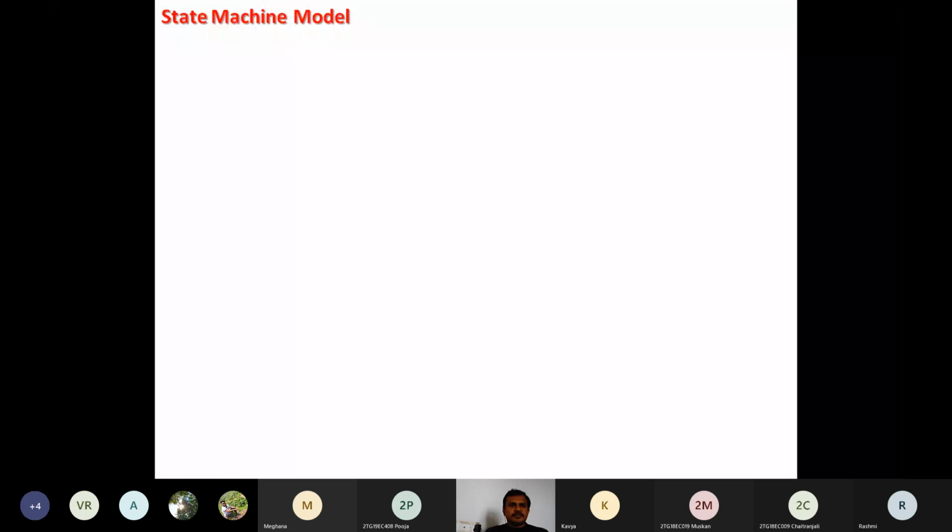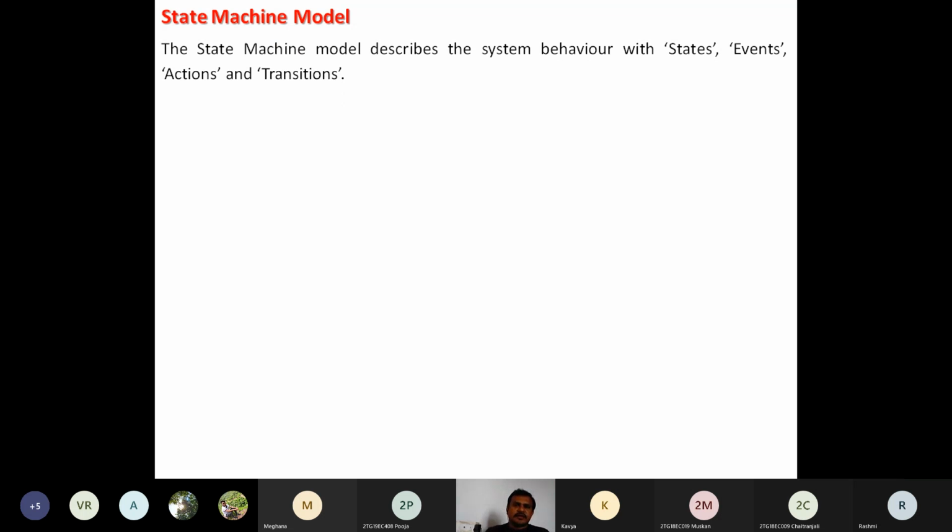In the previous class, we had a discussion about program models. There we began with the data flow graph and control data flow graph. Then we moved towards another model, that is the state machine model. So here the state machine model has a behavior with states, events, actions, and transitions.